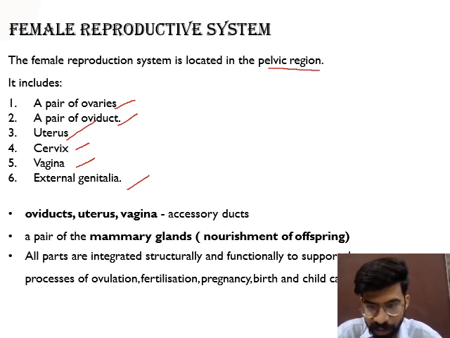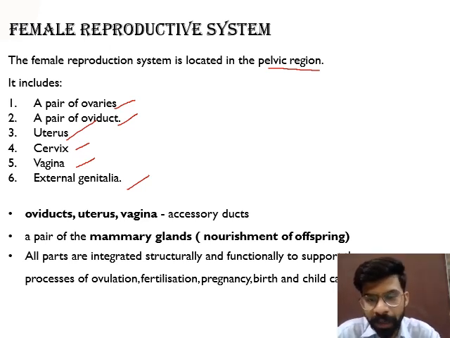Oviduct means tube-like structure, which will transfer the ovum. Then the uterus and vagina combine to form the accessory ducts. A pair of mammary glands is also present in the female reproductive system, and the function of the mammary gland is to produce milk that will provide nourishment to the offspring.